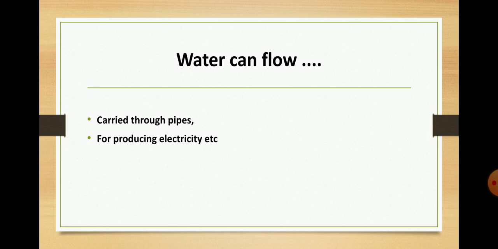The second property: water can flow. This property is used in these situations. Water can flow through pipes. For producing electricity, this property of water is used. For example, when you pour water on the floor, what happens? It will flow. So water can flow. That is the next property.